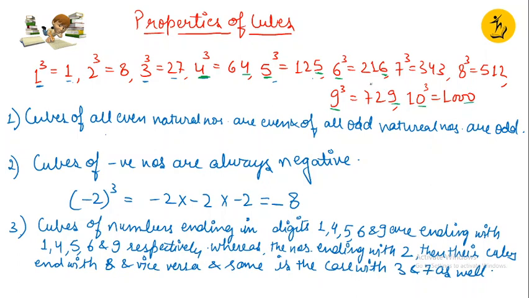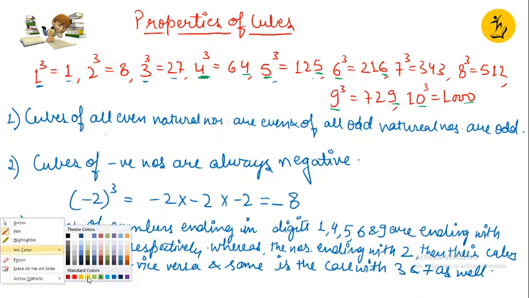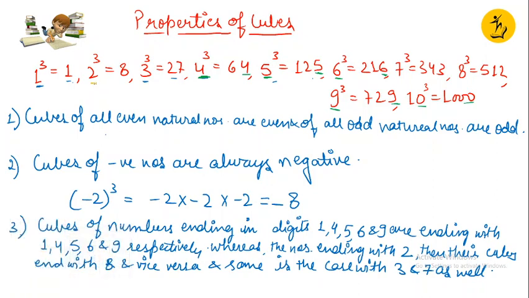But in these cases, understand this. Look at these cases. If the unit place is 2, then the cube would end with 8. If it is 8, then the unit digit would end with 2.